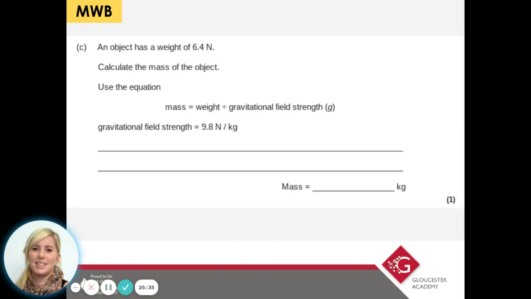Okay, let's do a practice calculation question. So this one we're working out mass, which is weight divided by gravitational field strength, and see how the question has provided you with the gravitational field strength. So on your mini whiteboards, what would you do to work out mass?